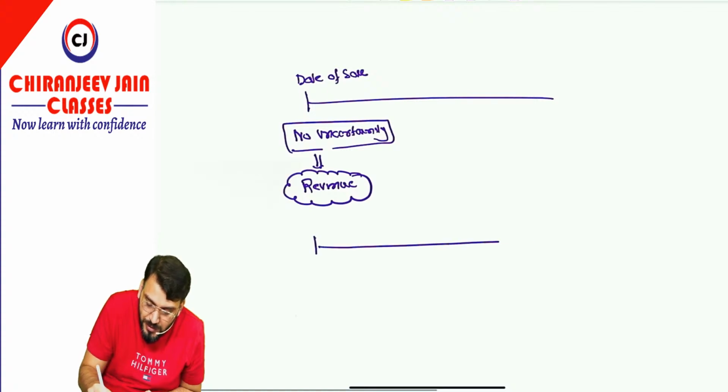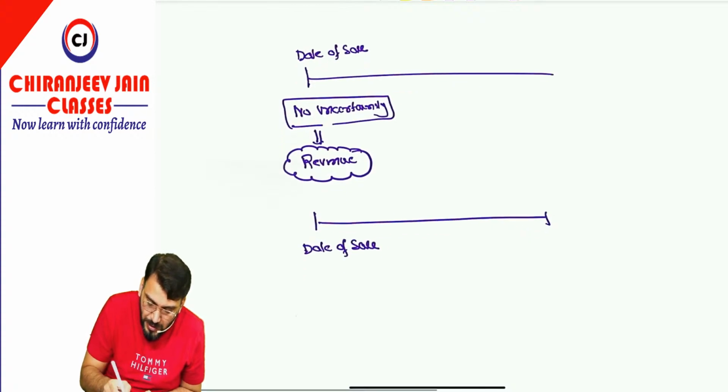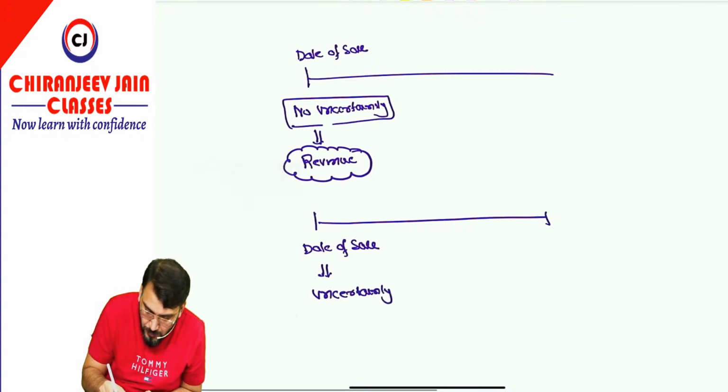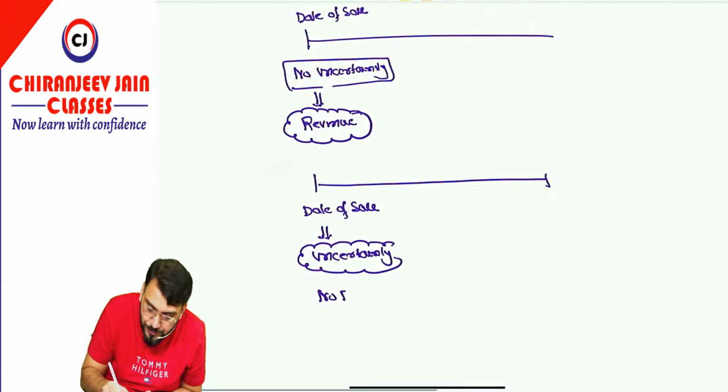Second, if at the date of sale there is an uncertainty regarding the ultimate collection, then it will be postponed. No revenue will be recognized at this point of time.